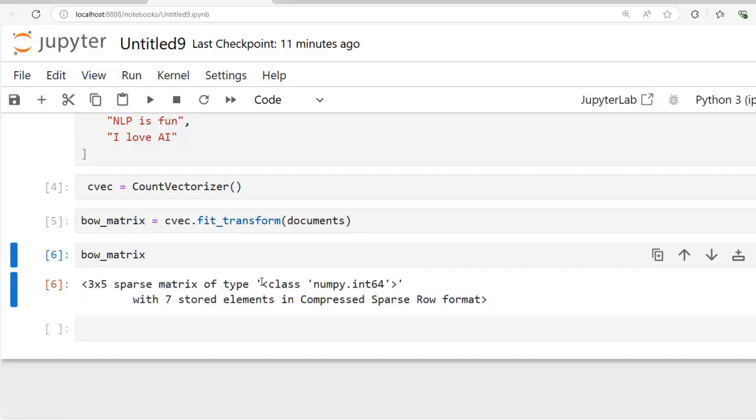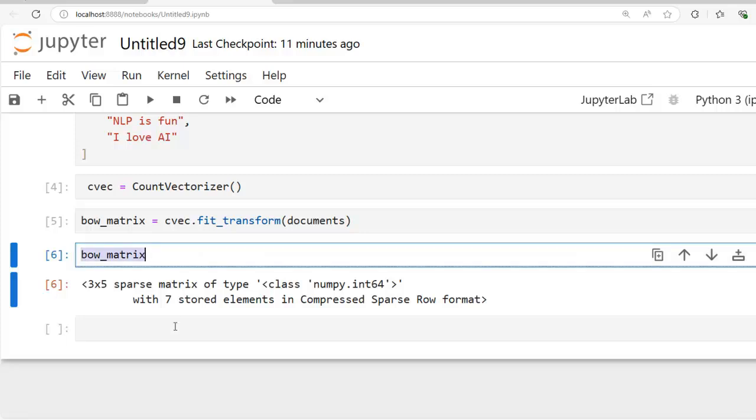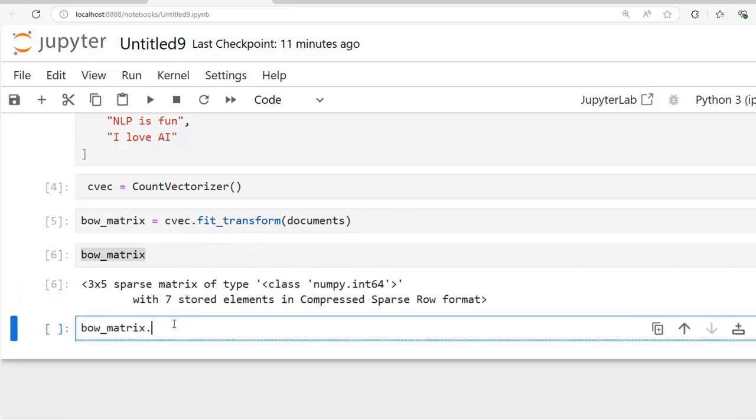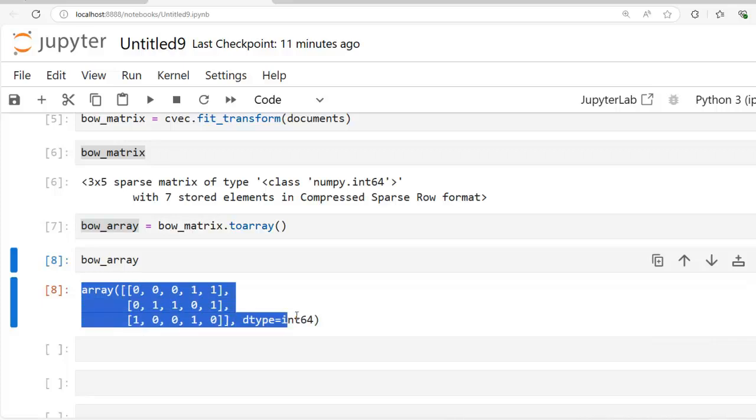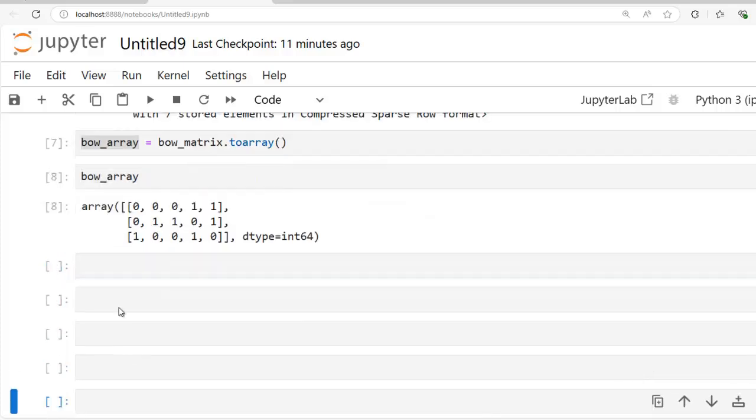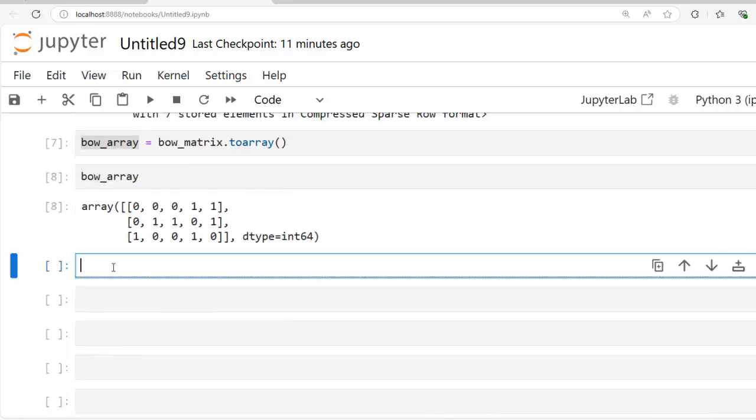If we want to check it, we have to convert this into an array. So let's paste it over here with toarray, and assign it to a variable, bow_array. Let's execute this cell and check. You can see our bag of words matrix. But let's display this properly using a pandas DataFrame. For that, let me write pd.DataFrame, and here let's pass this particular array.